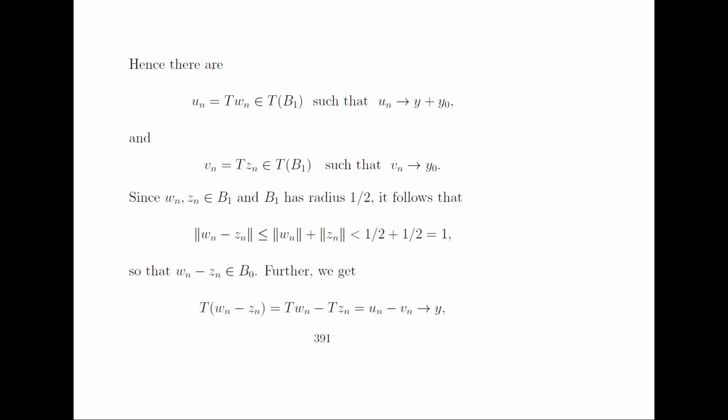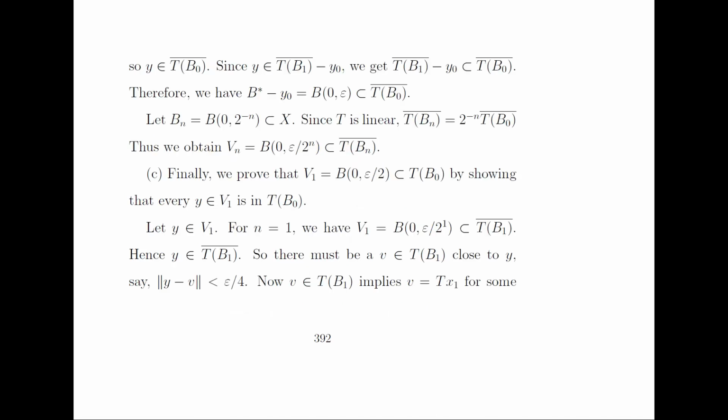Further we have T(wn minus zn) is equal to T(wn) minus T(zn), by the linearity property of T, and T(wn) is equal to un, and T(zn) is equal to vn. So this is equal to un minus vn, and this un minus vn converges to y. So y belongs to the closure of T(B0). And since y belongs to the closure of T(B1) minus y0, we get that the closure of T(B1) minus y0 is a subset of the closure of T(B0). Therefore, we have B star minus y0 contained in the closure of T(B0).